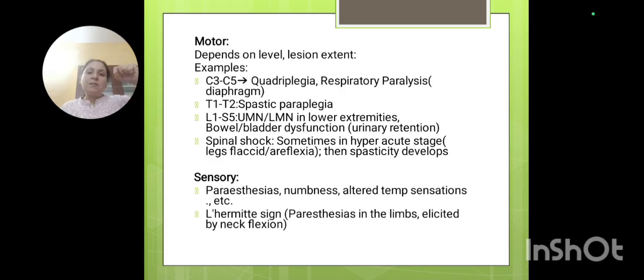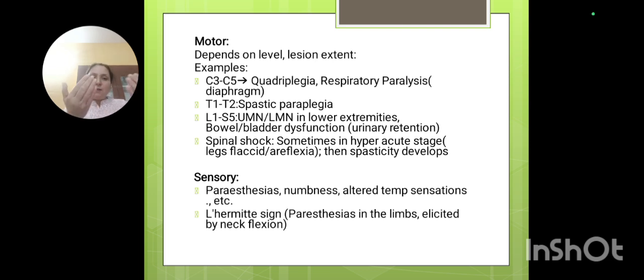Then there will be an extensor response, with fanning, and this response is positive. Babinski sign is there.